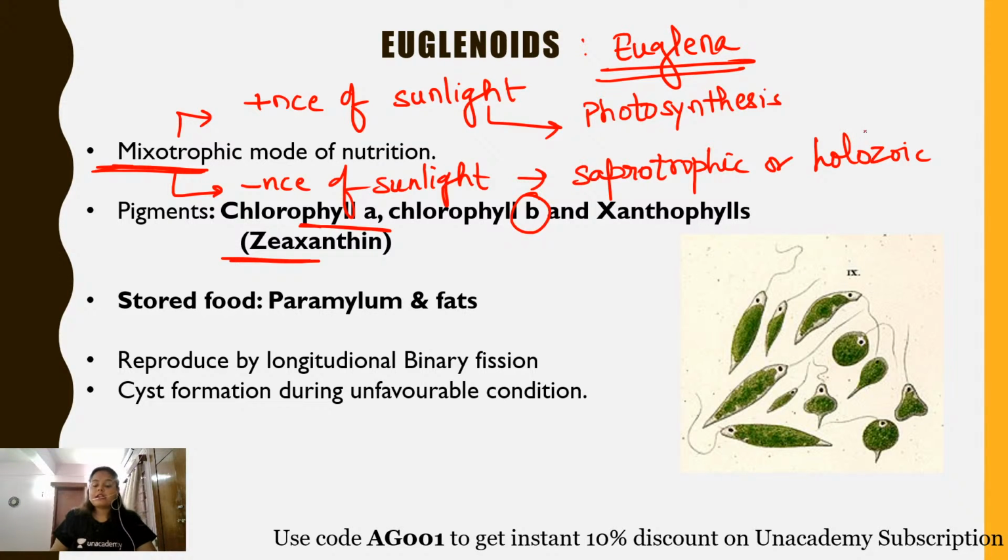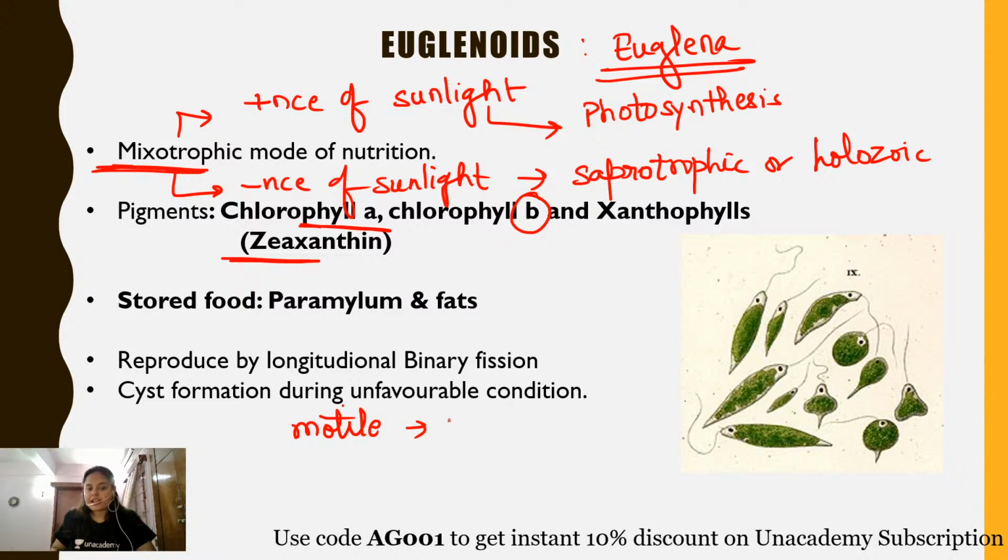Now the structure of euglena is shown over here. It contains flagella. It contains two flagella, one transverse, one longitudinal, but only one of the flagella is functional. So euglenoids, all of them are motile in nature. One important point, that all of the euglenoids are motile in nature.